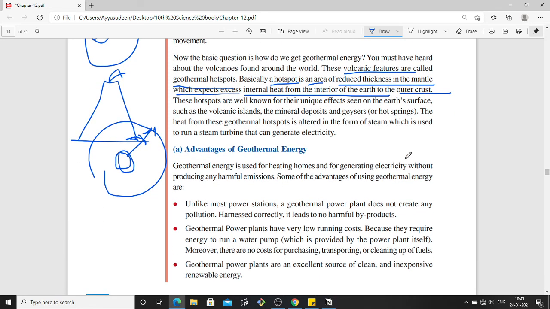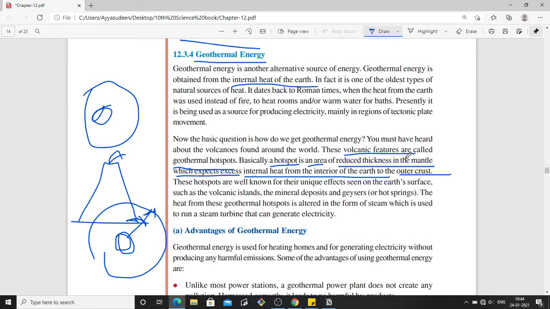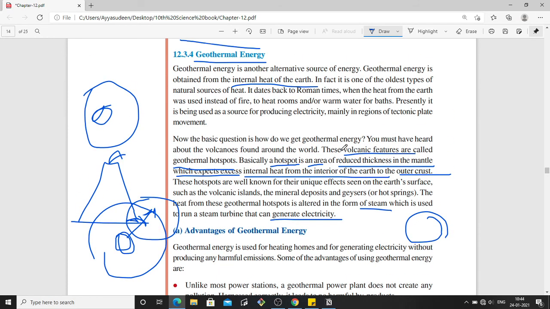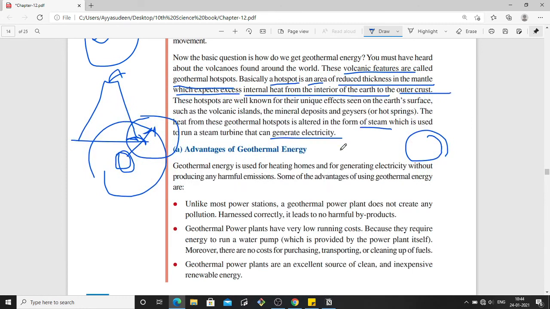So how is electricity produced from geothermal energy? In these areas where volcanoes and hotspots are there, the water is converted with this heat into steam. Then the steam is used to run a steam turbine, and that turbine generates electricity. This is how geothermal energy is utilized to produce electricity.